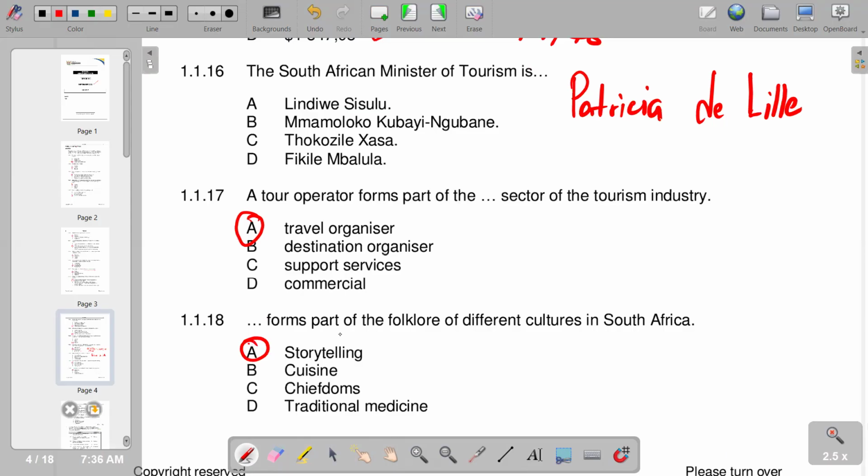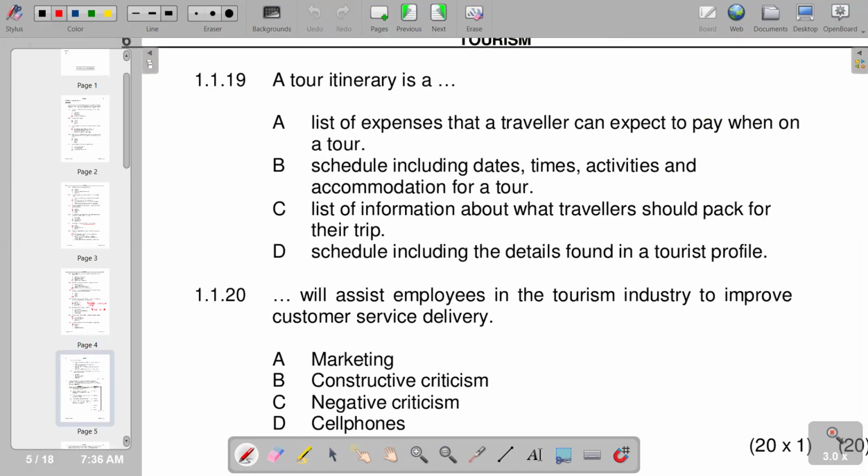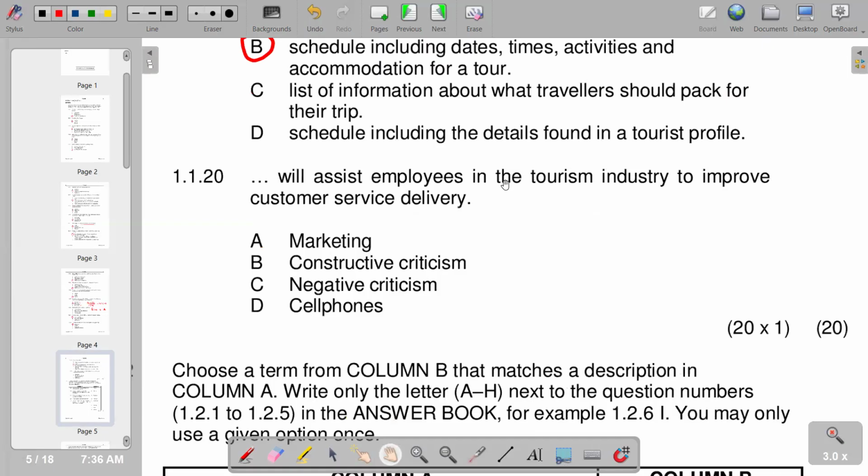Then we move on to the next one, number 19. A tour itinerary is a dash, according to responses that were given. See that B is the correct one: a schedule including dates and times, activities, and accommodation for a tour. So we have B. Then move on to number 20. Dash will assist employees in the tourism industry to improve customer service delivery. On number 20, constructive criticism is the most appropriate. So this is what we have on our multiple choice section.